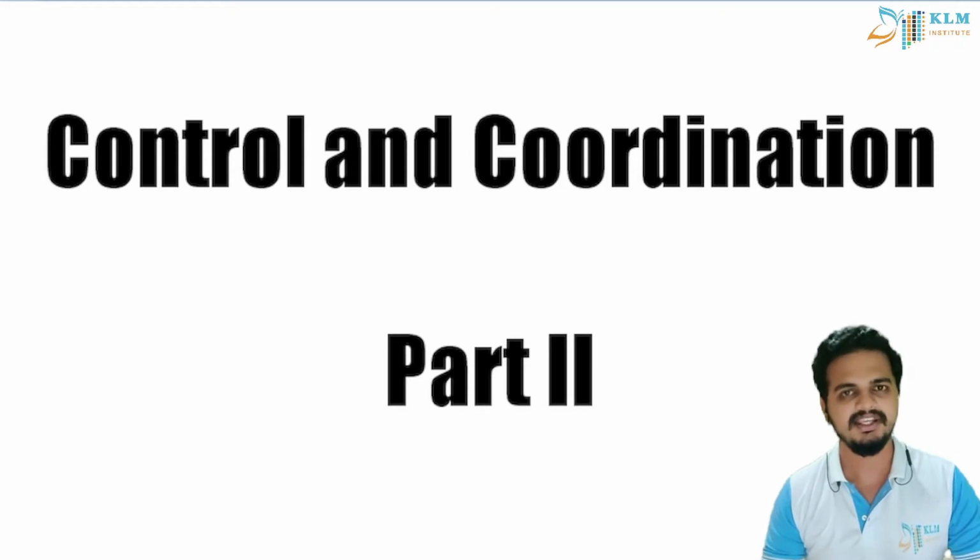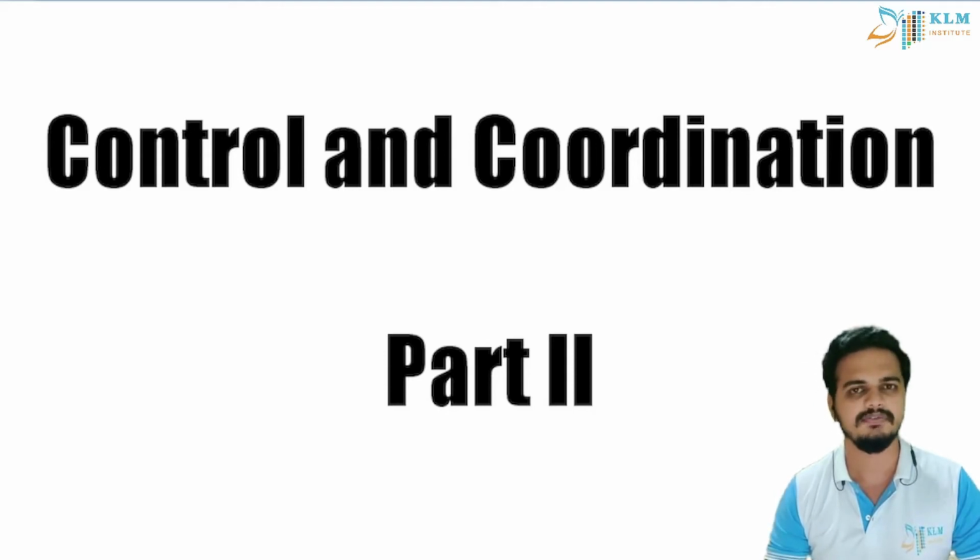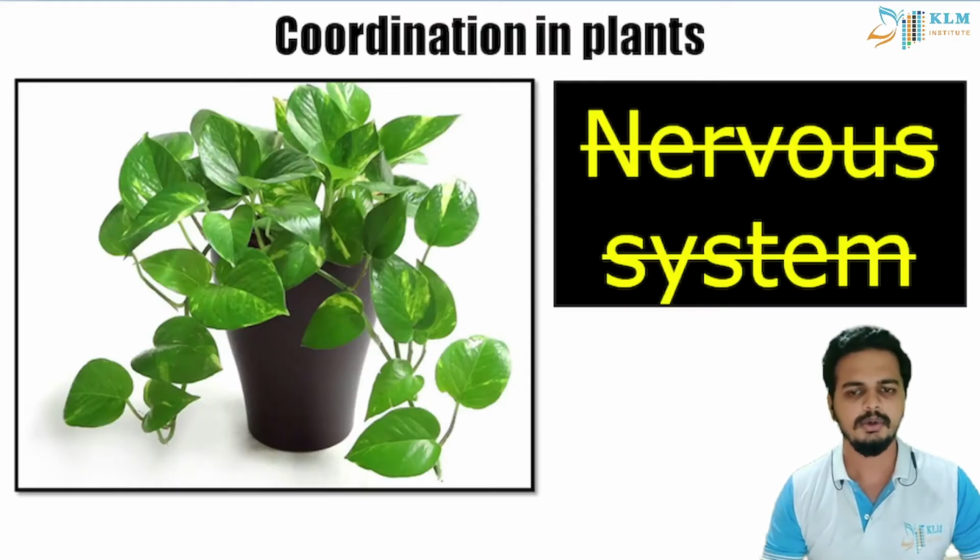So, in the previous video, we have learned that involuntary and voluntary movements of the animals are controlled by the nervous system. So, what about in plants? They do not have any nervous system, students. They just have xylem and phloem. So, how do they control their movements?